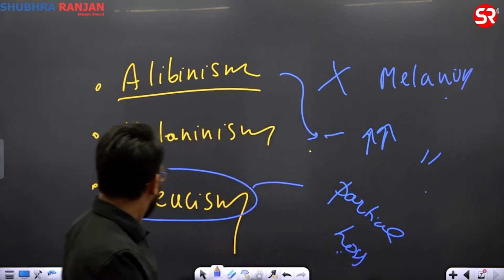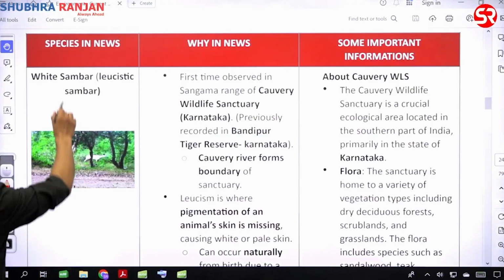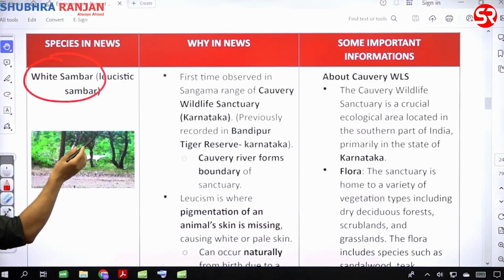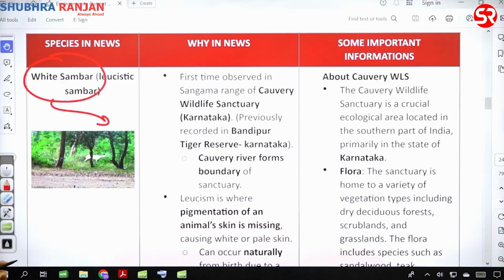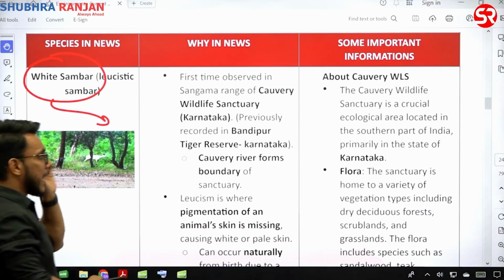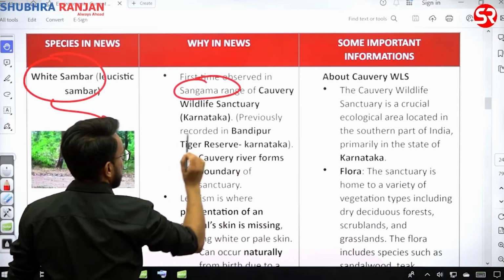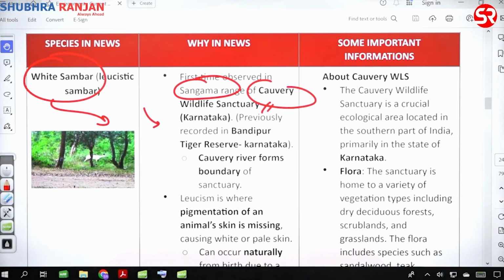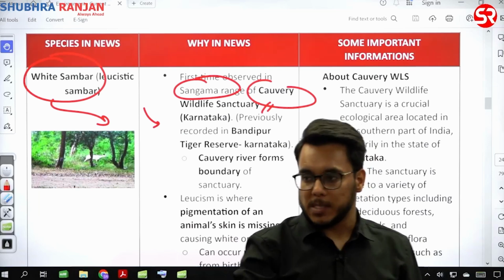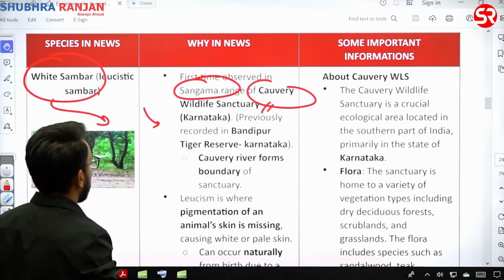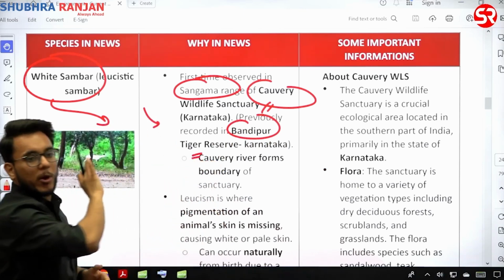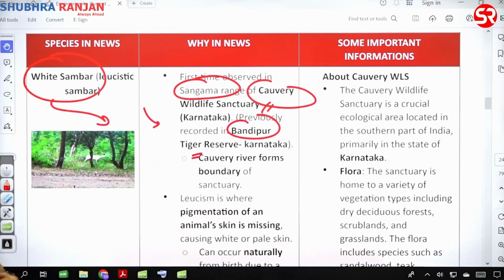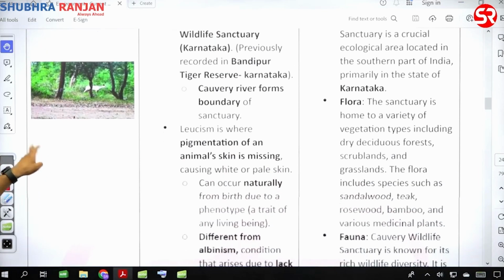ठीक है, so what has happened? Recently a white sambar, which is a variety of sambar only but having leucism, was found in Kaveri Wildlife Sanctuary. It was first time observed in Sangma Range. Sangma Range is where? Kaveri Wildlife Sanctuary. Is it clear or not? Now, Kaveri Wildlife Sanctuary, which state? Karnataka. This is not the first time that such an animal has been spotted. Earlier, it was spotted in Bandipur Tiger Reserve, that already we have seen. It is in Karnataka, part of the Nilgiri Biosphere Reserve. Is it clear or not?